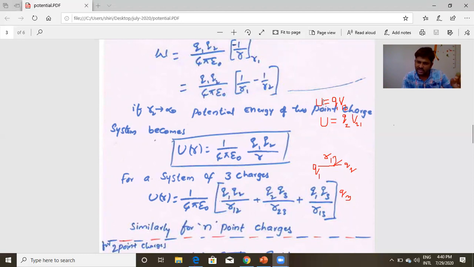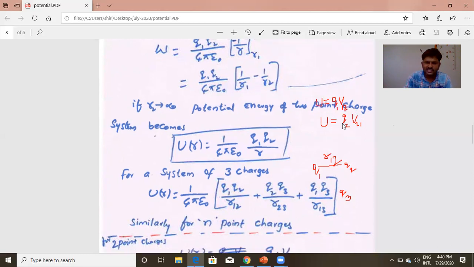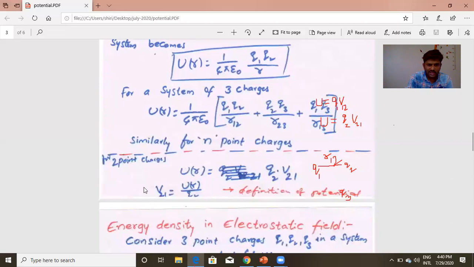Potential energy per unit charge is the potential at that point. Similarly here also. This is actually the primitive definition of electrostatic potential. Using this, we come across the potential definition which we learned earlier: electrostatic potential at a point is the potential energy per unit charge kept at that point.